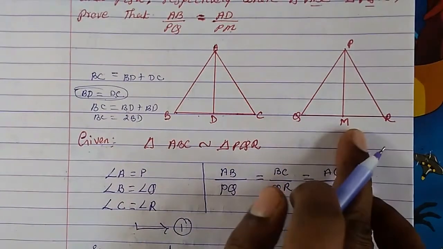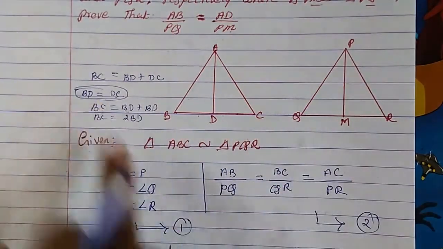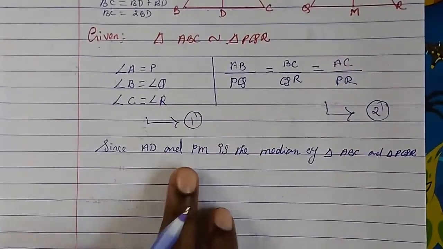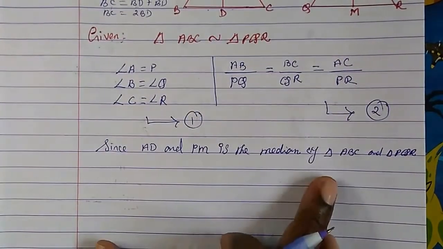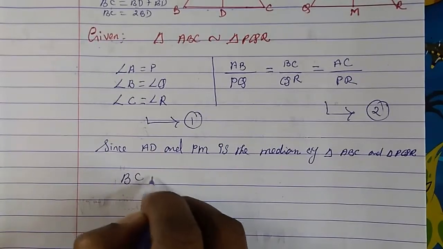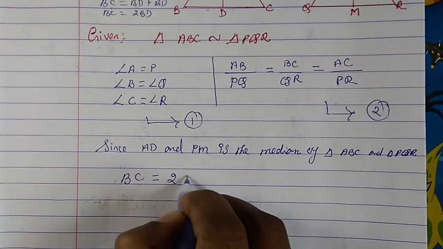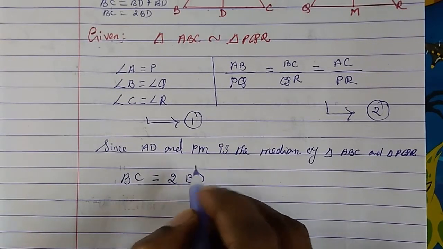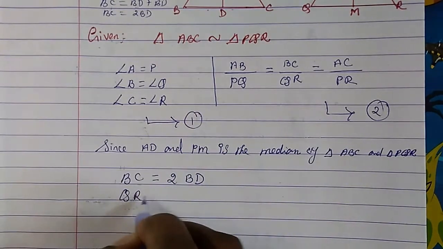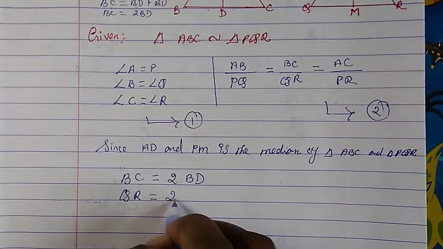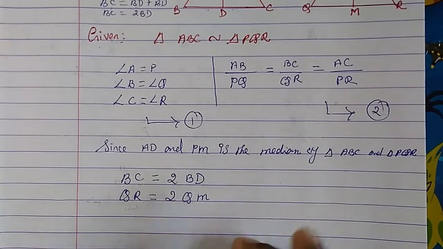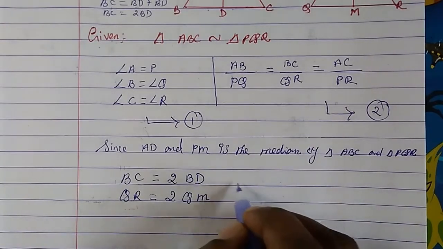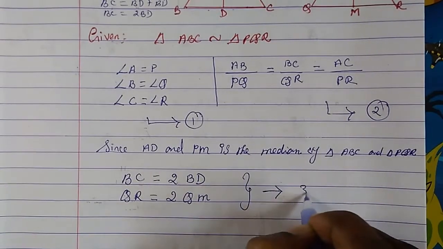The same way, we can apply this rule for this also. Since AD and PM are the medians, we can write BC equal to 2 times BD, and in the same way QR also can be written as 2 times QM. Okay, this we consider as equation 3.